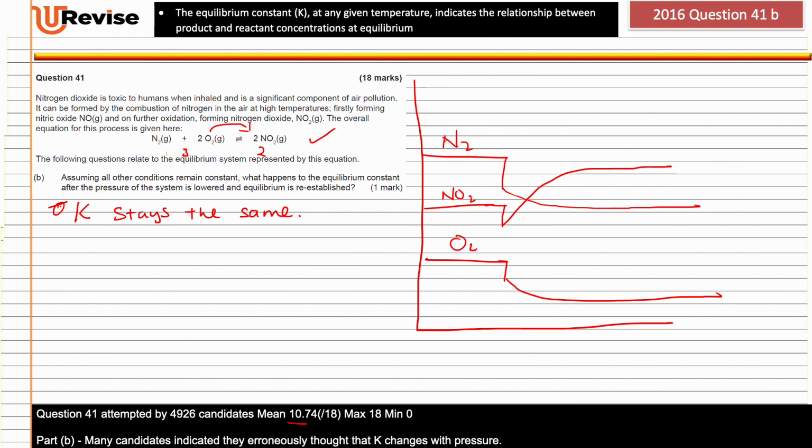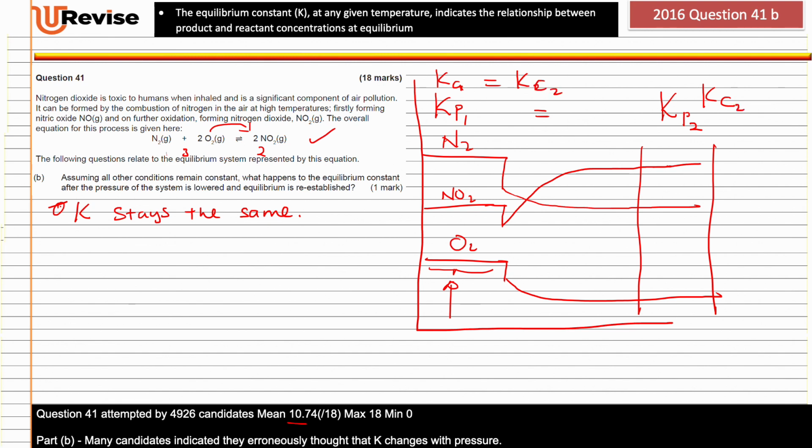Now, at this new equilibrium, these have changed proportionally, and as a result, if I calculate a Kp here, Kp1 at this point will be the same as Kp2. If it was Kc1 at this first equilibrium, Kc1 will be equal to Kc2.